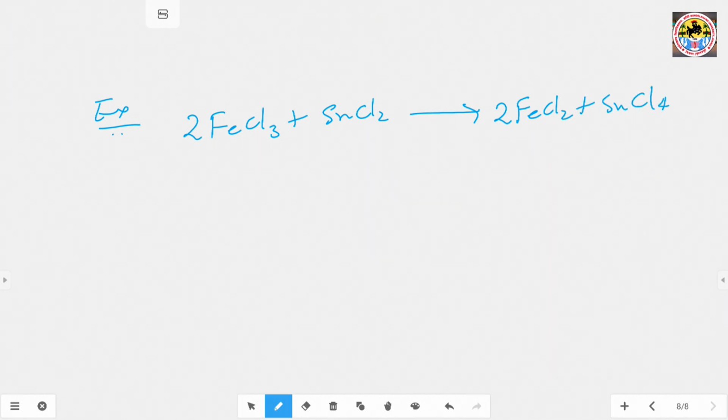This is another example of trimolecular reactions. Okay. And there are many examples of trimolecular reactions available in the books.